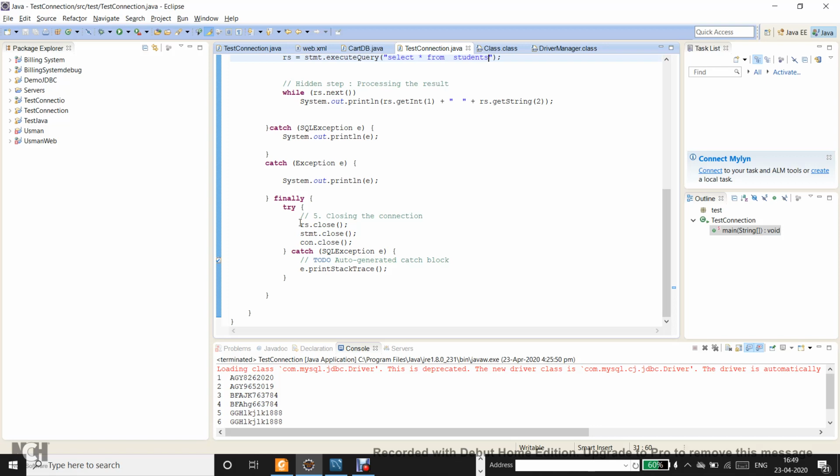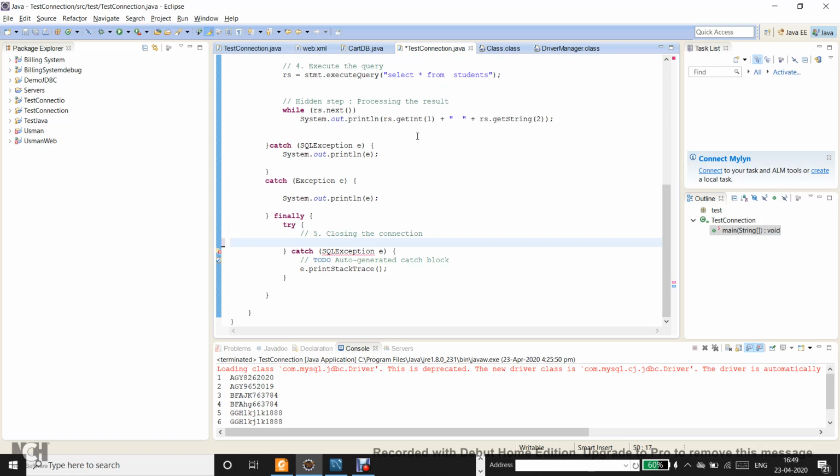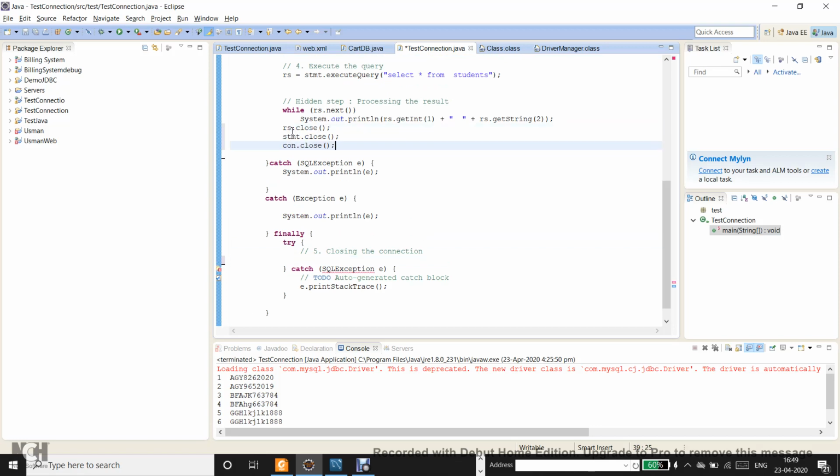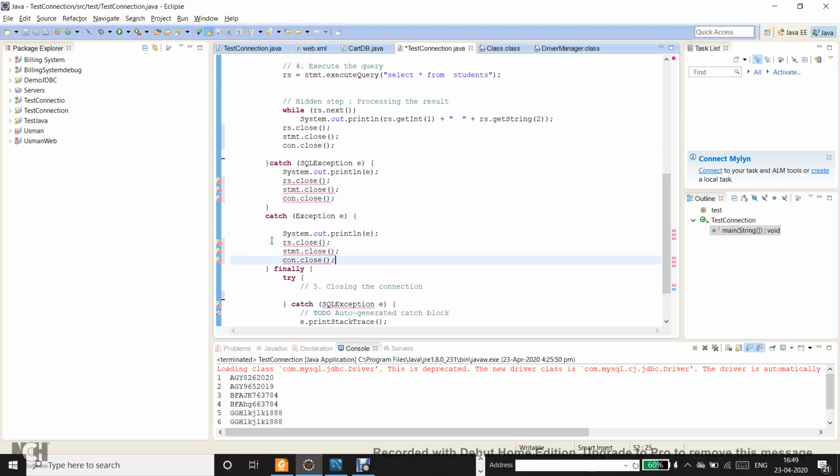So I want to have all these statements not within the finally block, but here, then again here, then again here. Forget about the compilation errors, we can always get rid of them. Will that work? Is it guaranteed that my resources are going to be closed in this case?